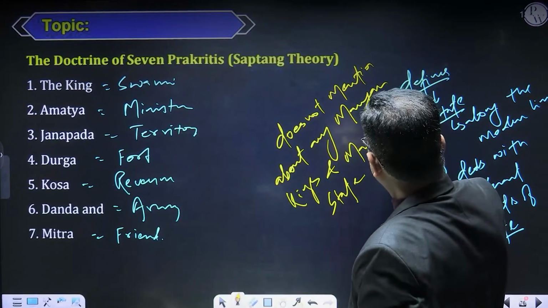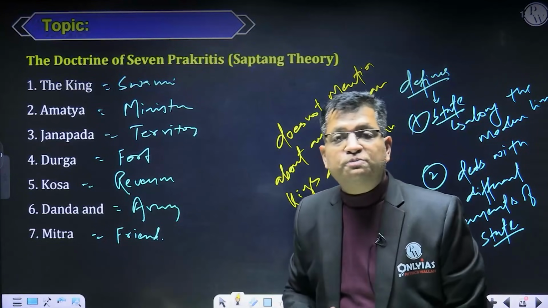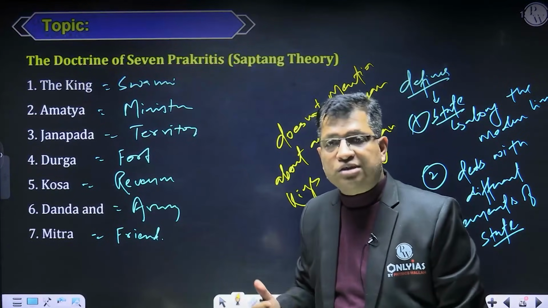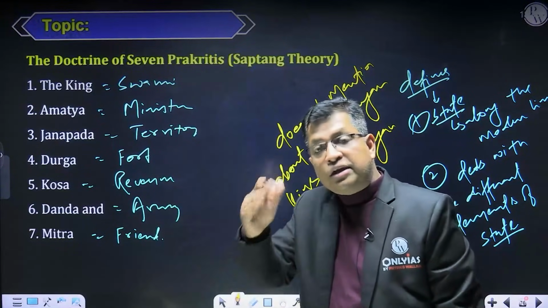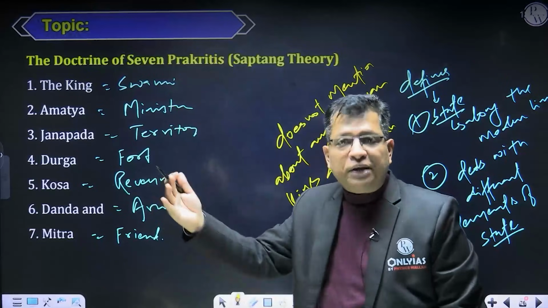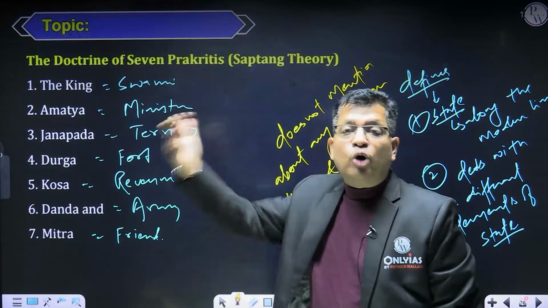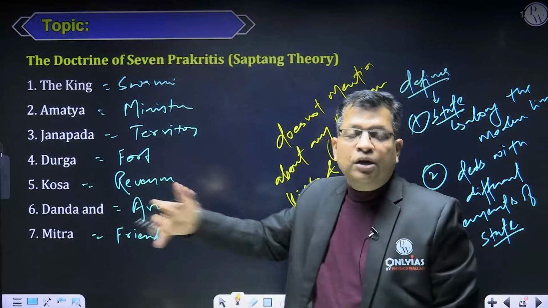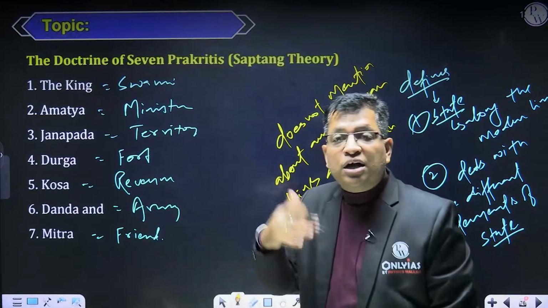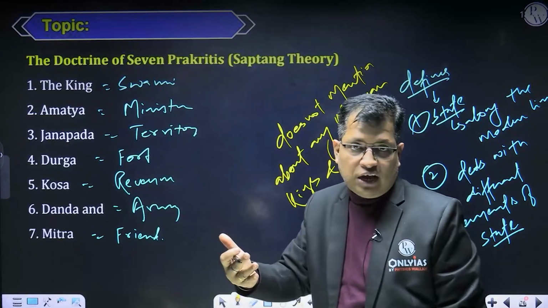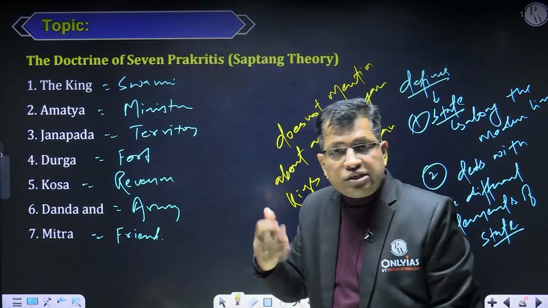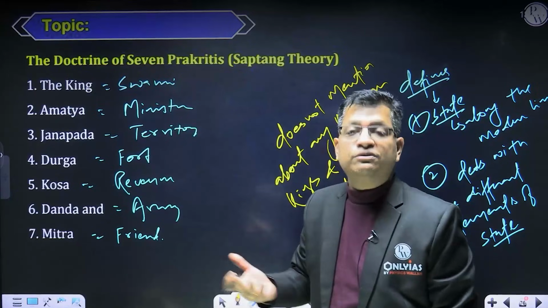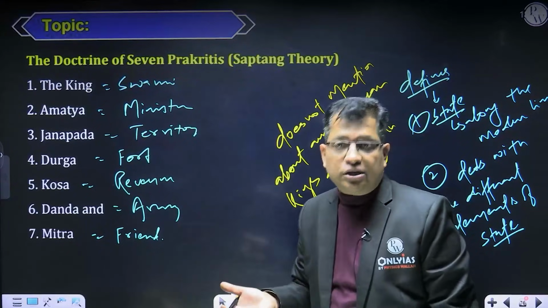It is written in a very generalistic way. It's not a specific book, right? State should be like this, king should be like this. Nowhere does it mention that Chandragupta Maurya was like this. It talks about the attributes and qualifications of the king, right? Are you getting me? So this is a very generalistic book, not a specific book written on the Mauryans, right?